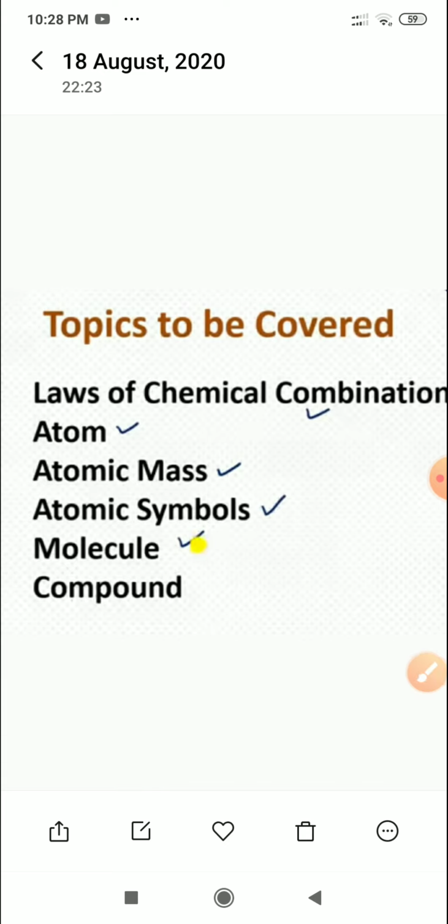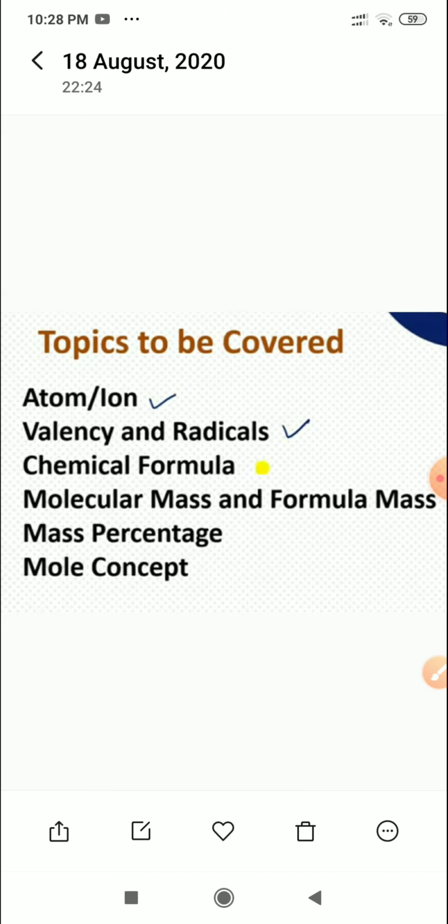Now, the topics we have to cover in this chapter, except atom and molecule, this is the basic thing which I will tell you. The first thing is the laws of chemical combination, how these elements or atoms combine with each other and what the different laws are. Like we have to study the law of conservation of mass, the law of constant proportion and all. Then we will study atom, atomic mass, atomic symbol, molecules, compound, atom, valency, radicals, chemical formula, molecular masses and formula masses, mass percentage and mole concept.